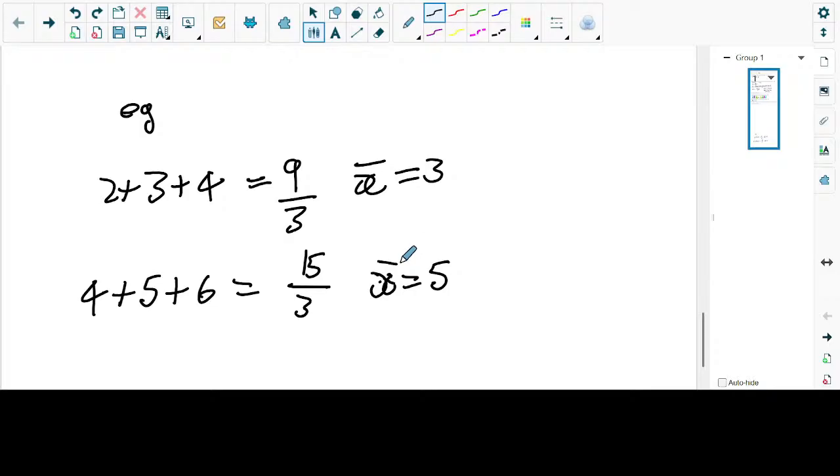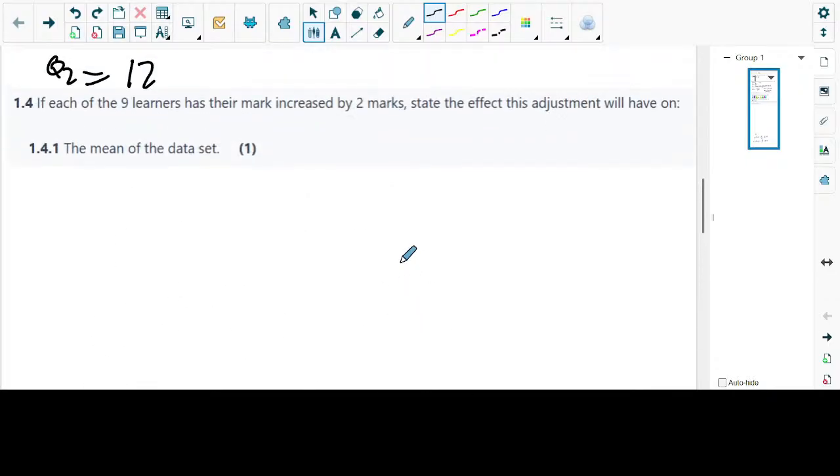So in this case, what are you going to tell them? The question, 1.4, says: if each of the 9 learners has their mark increased by 2 marks, state the effect this adjustment will have on the mean of the data. So our mean is going to be the mean plus 2. So the new mean you can even say is